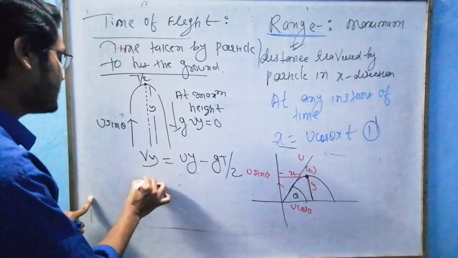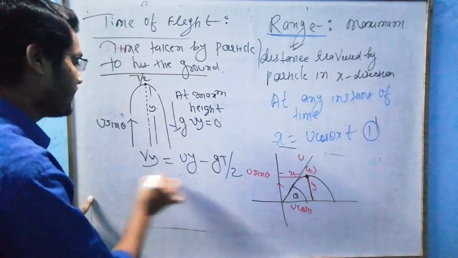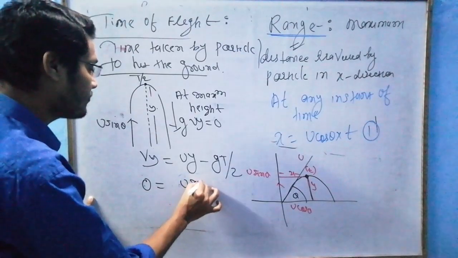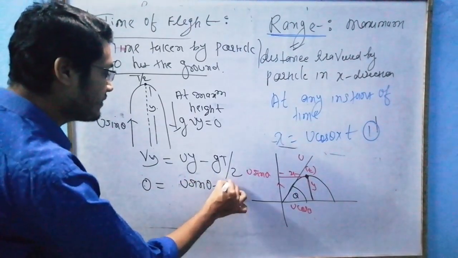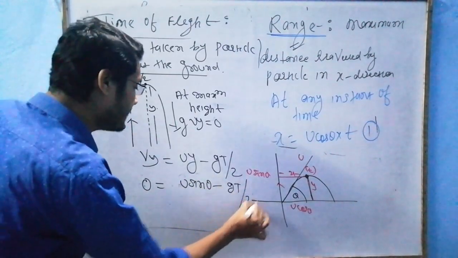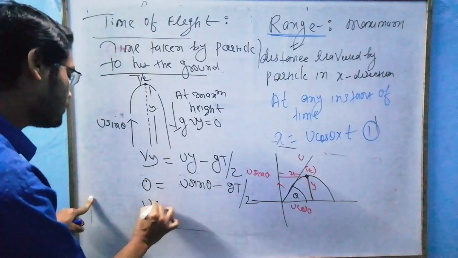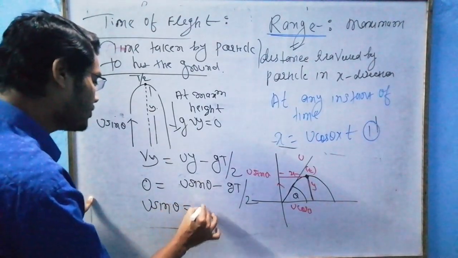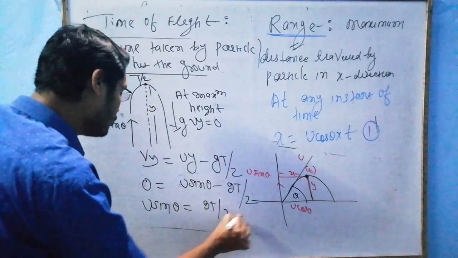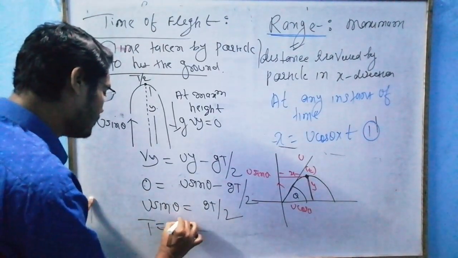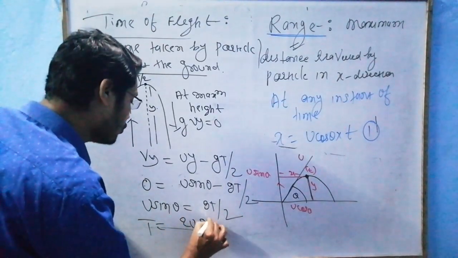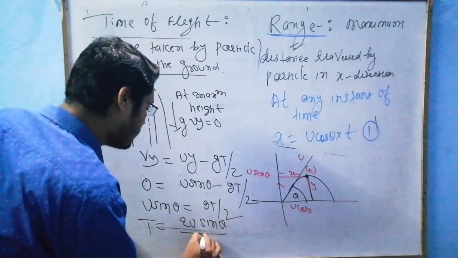So Vy is 0, sir. Uy is u sin theta minus g t/2. So u sin theta is equal to g t/2. So time of flight is what? 2u sin theta upon g.